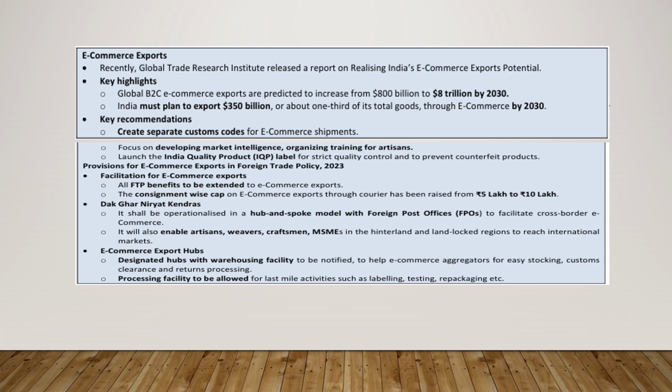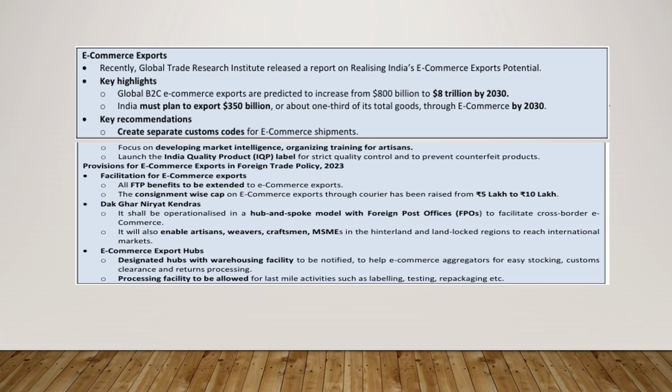Then we have Ghar Niryat Kendras. It shall be operationalized in a hub and spoke model, with foreign post offices to facilitate cross-border e-commerce. It will also enable artisans, weavers, craftsmen, and MSMEs in the hinterland and landlocked regions to reach international markets.